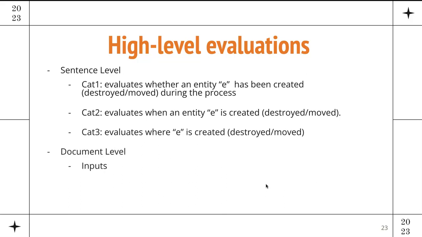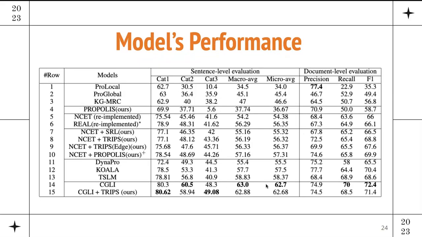For the document level, we basically evaluate based on F1 measures on the accuracy of the model for detecting inputs, outputs, conversions, and moves. And you can assume that these are actually not the direct decisions of the model, but can be concluded from those decisions.